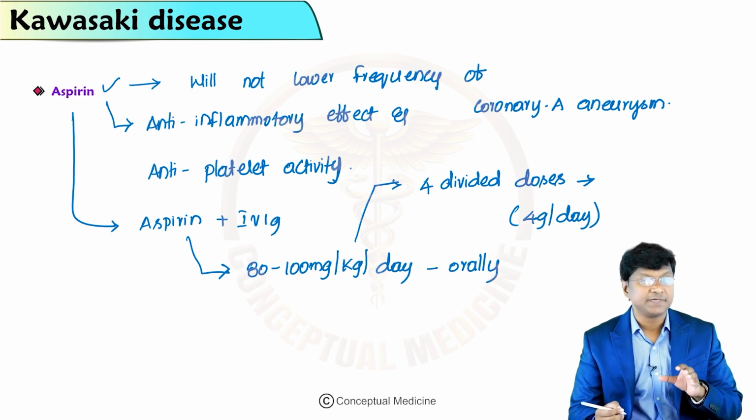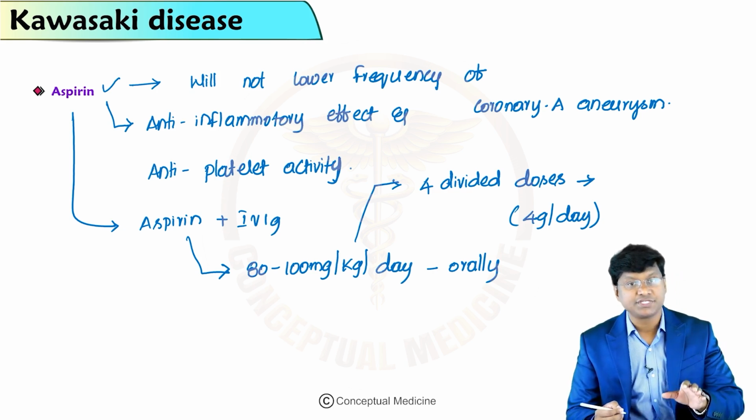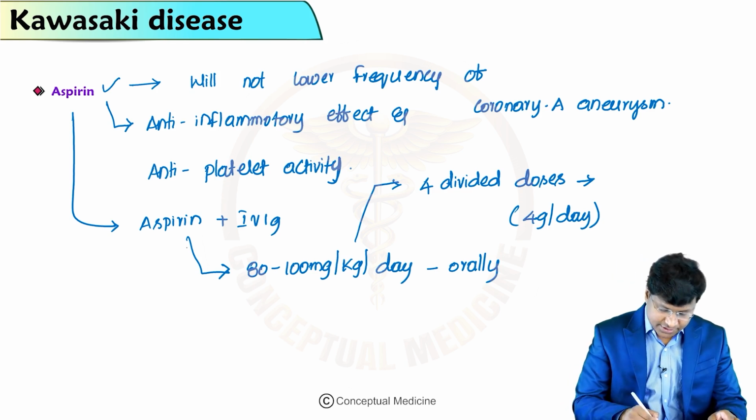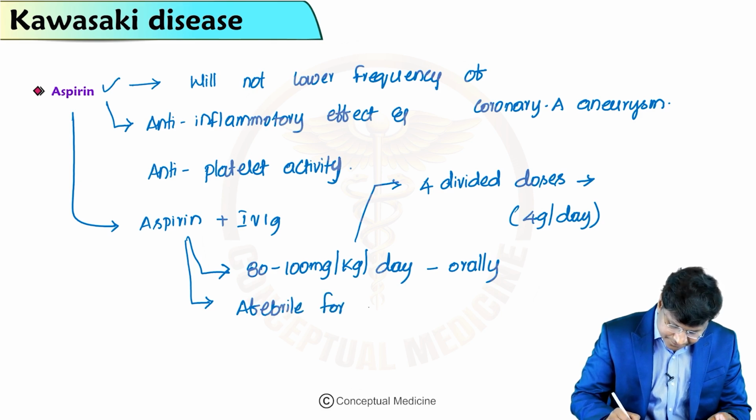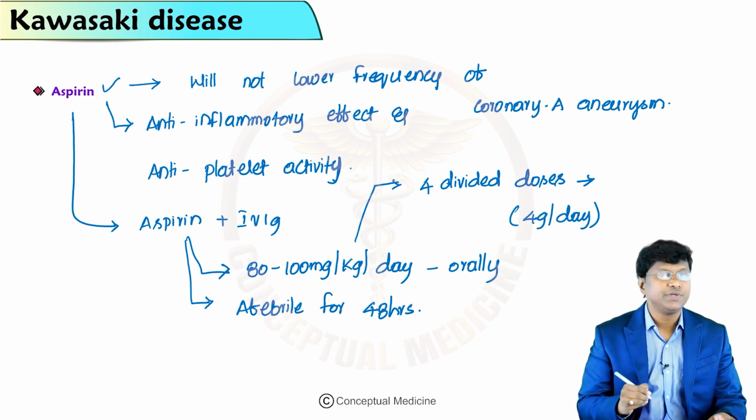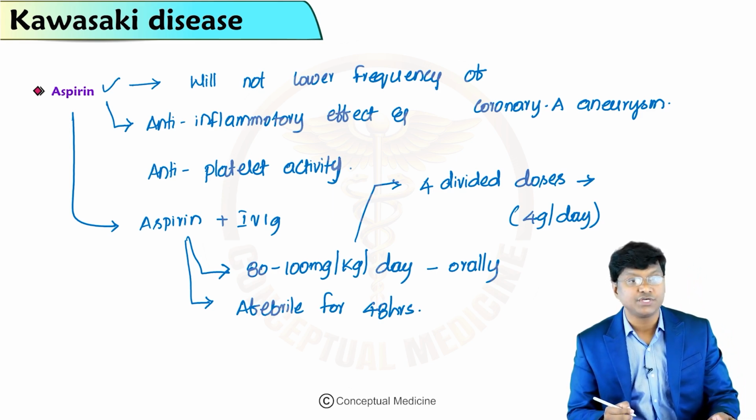You have to give this aspirin until the patient is afebrile for 48 hours. Until then, you need to give this aspirin plus IVIG combination.